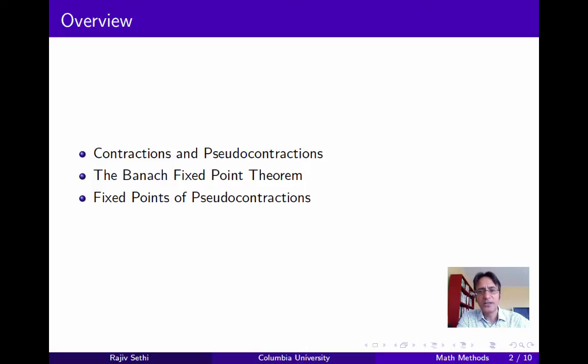And this states that a contraction in any complete metric space has a unique fixed point, and also gives us a procedure for computing this fixed point to a high degree of approximation. And we'll end by observing that this result does not apply to pseudo-contractions unless the metric space is not just complete but also compact. But we'll deal with the proof of that claim later in the course.